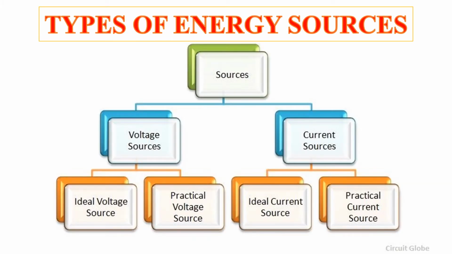These are the classification of electrical energy sources. Sources are basically divided into two parts: the voltage source and the current source. The voltage source is again divided into two parts: ideal voltage source and practical voltage source. In a similar way, the current source is defined as ideal current source and practical current source. So electrical energy sources have four different types: ideal voltage source, practical voltage source, ideal current source, and practical current source. Now we will see them one by one.